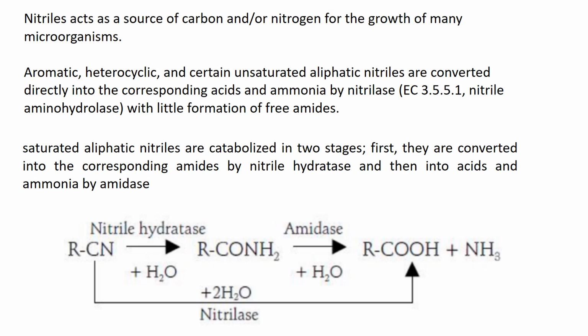So this is the chemistry part of acrylamide production. If you want, you can remember this reaction. First, nitriles are converted into amide by the nitrile hydratase enzyme. You can see the conversion, amide formation with the help of nitrile hydratase, and then into acids. You can observe COOH group for acid, CONH2 for amide, and the release of ammonia by the enzyme amidase. So basically you need to concentrate on two enzymes, nitrile hydratase and amidase. Ultimately you will get your product called acrylamide.